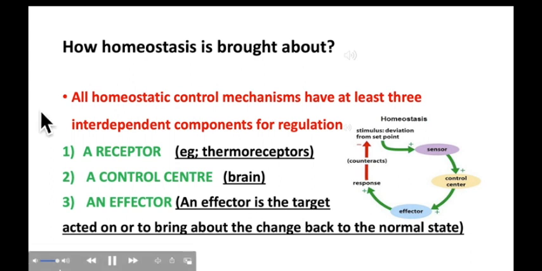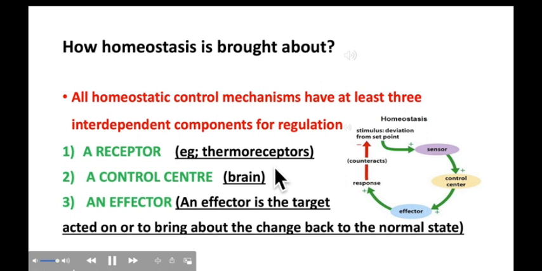Information about the condition in the body is continuously fed to the brain from sensory receptors around the body. All homeostatic control mechanisms have at least 3 interdependent components for regulation. Number 1, a receptor, for example, thermoreceptors.